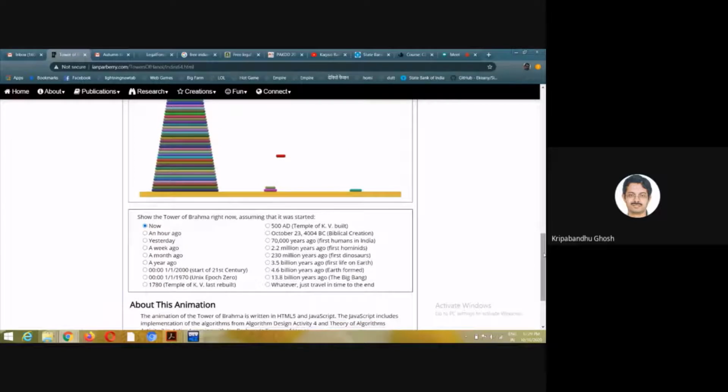And if you go towards the end, you can also go towards the end. An hour ago, yesterday, a year ago, temple of KB build, biblical creation, first human, first humanoid. Yeah, we have reached the end of time.